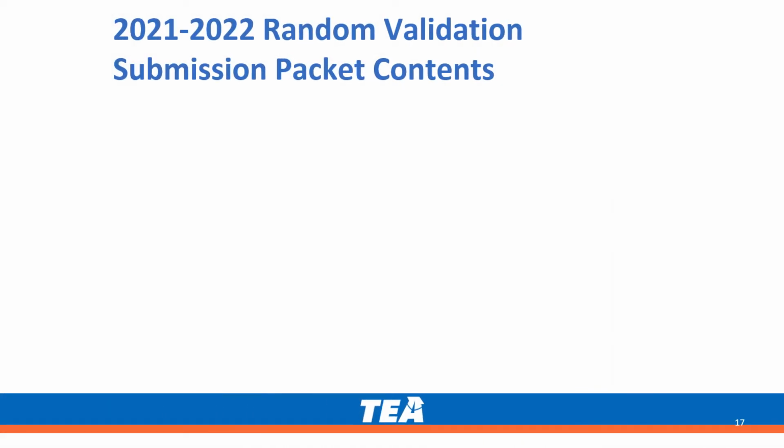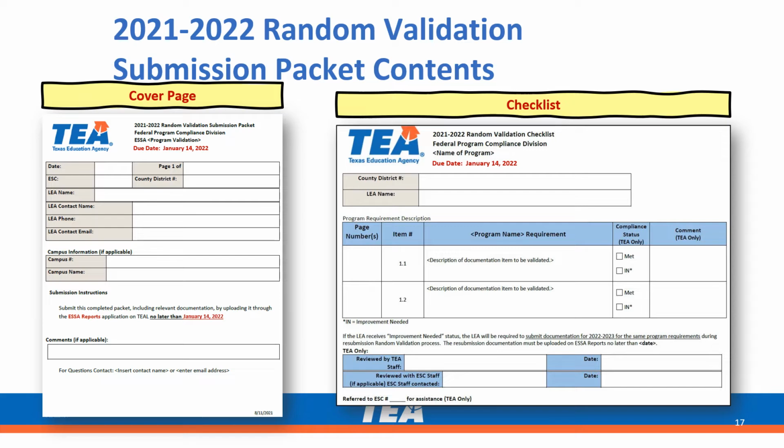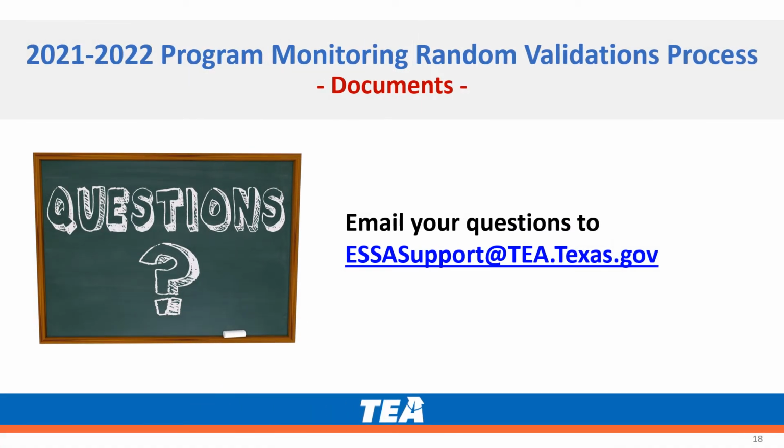We will now take a look at the contents of the submission packet. The submission packet includes a cover page and a checklist. This concludes the overview of the documents for the 21-22 Program Monitoring Random Validation process being conducted by the Federal Program Compliance Division at the Texas Education Agency. If you have any questions, please email them to essasupport@tea.texas.gov.